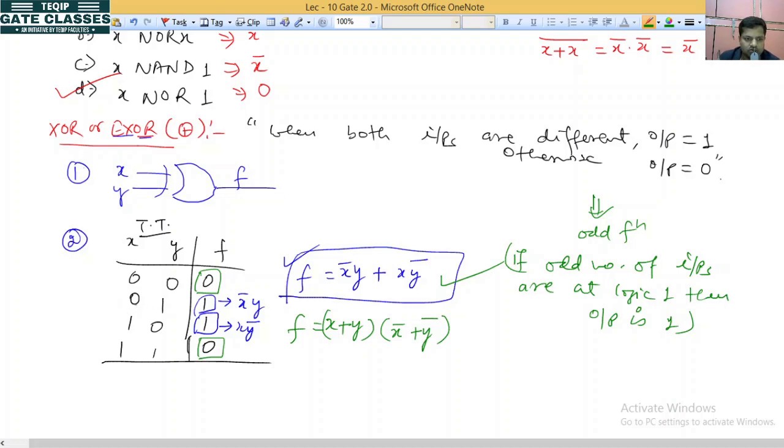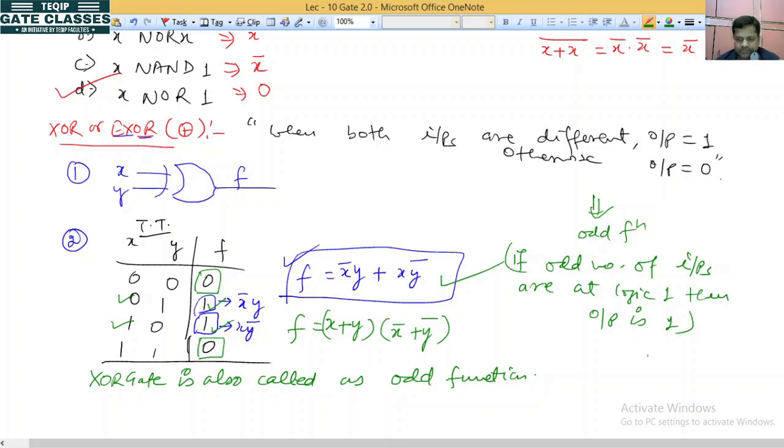We have an odd number of inputs in this case and in this case, so the output will be 1. So the XOR gate is also called an odd function.